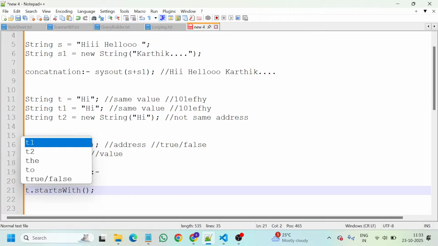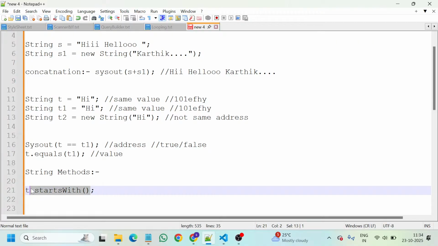No need to memorize all these things by heart. I will show you in Visual Studio Code how you can easily drag and drop, or by clicking on your mouse, get all these things. So first of all, try to understand these things.